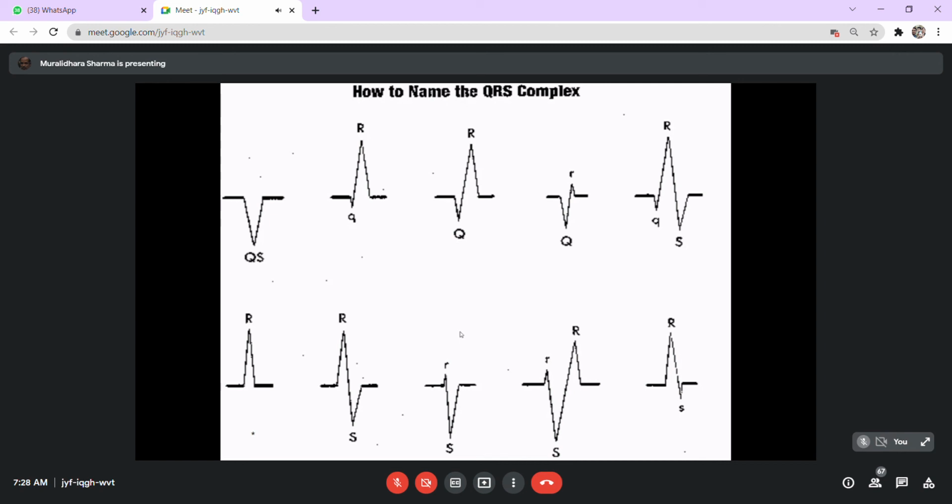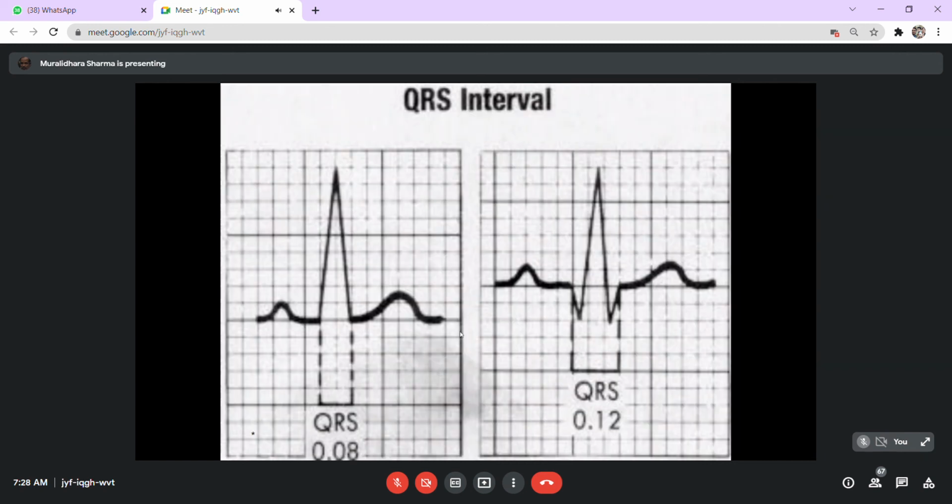So these are all the conventional nomenclatures of these points. Of course, these do not make much sense in interpreting the pathology, but from the academic point of view, these also are significant.